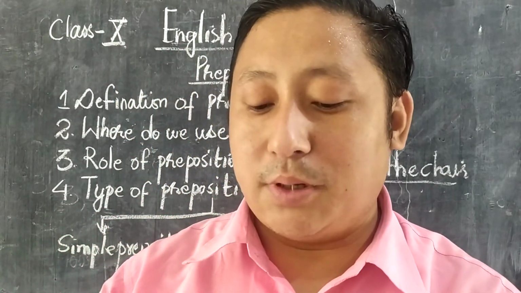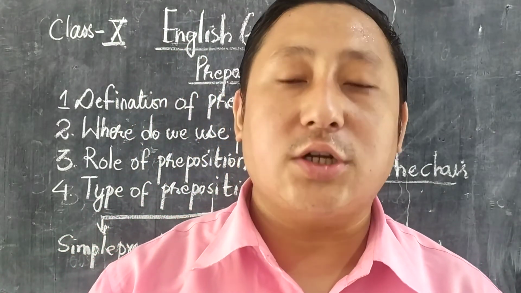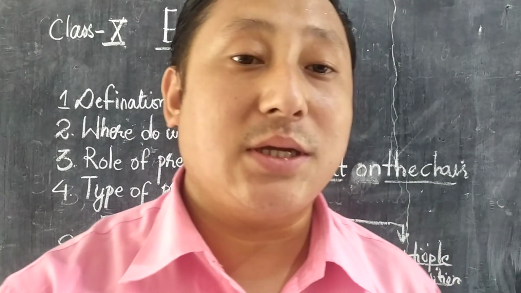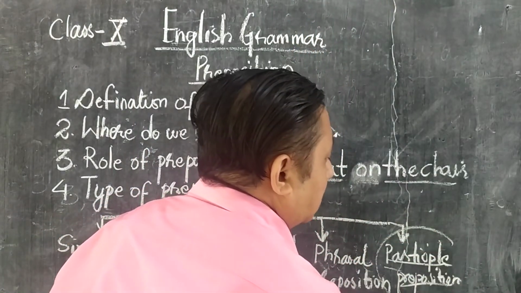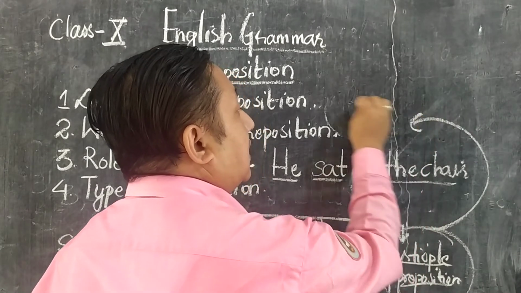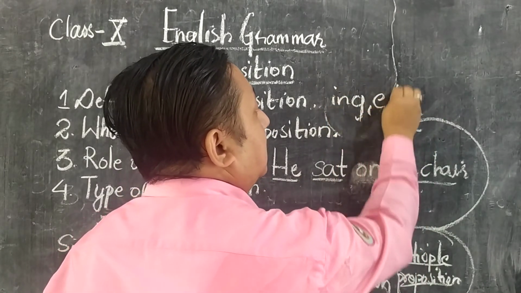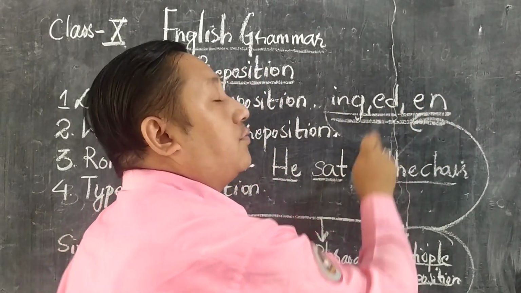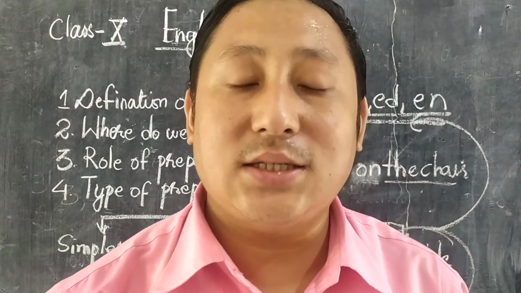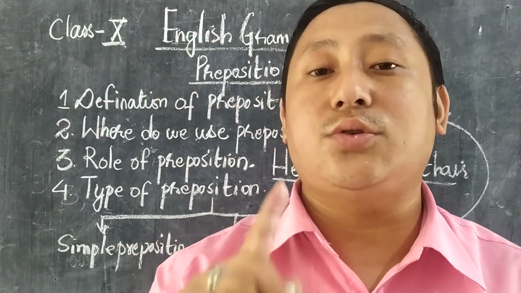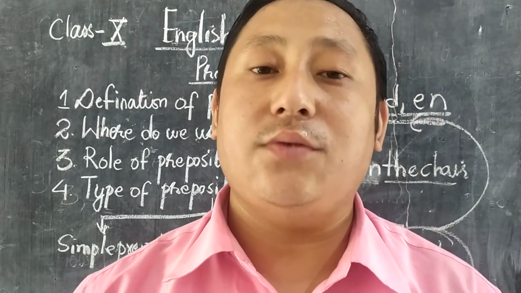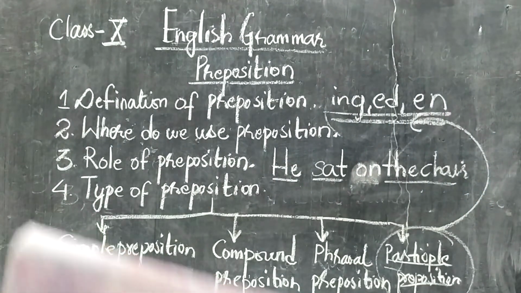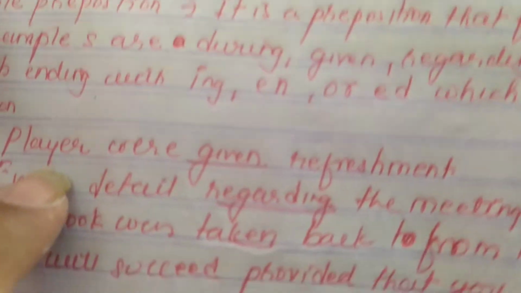Now what is a participle preposition? These are words that function as a preposition. The example I'm going to give you is that a participle preposition always ends with ing, ed, and en. In participle preposition, these are the endings the words have. That means ing is used, ed is used, whenever it is here. So I'm going to give you a good example, like here, players